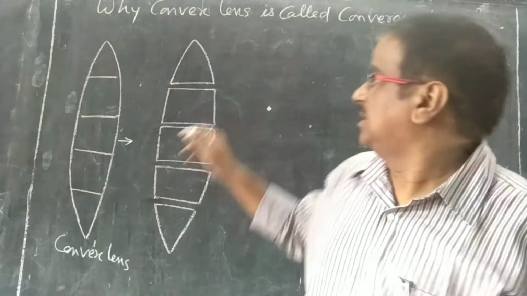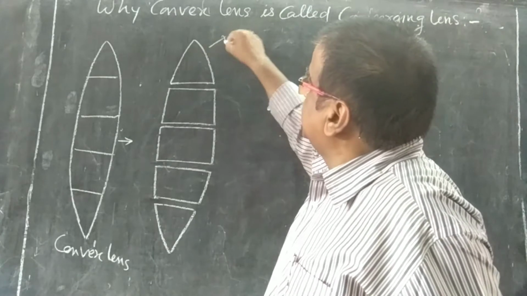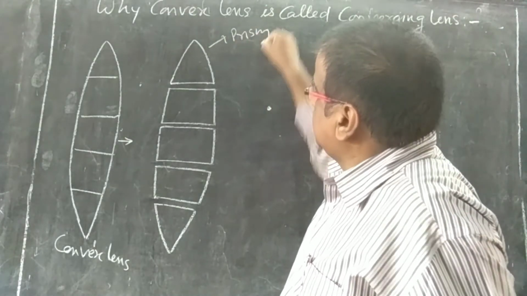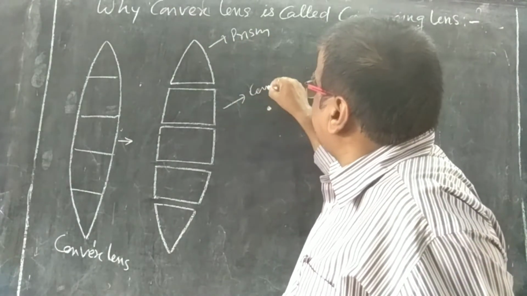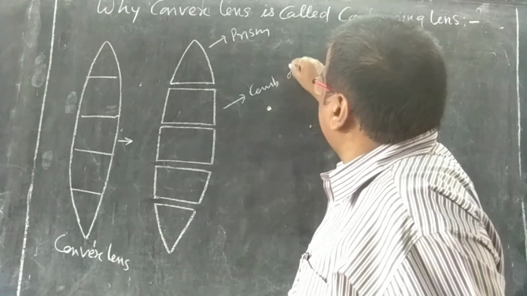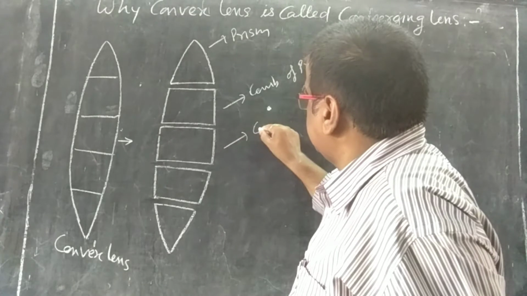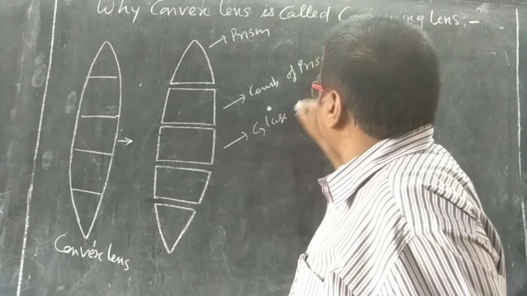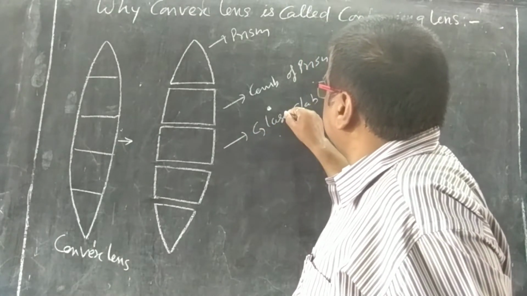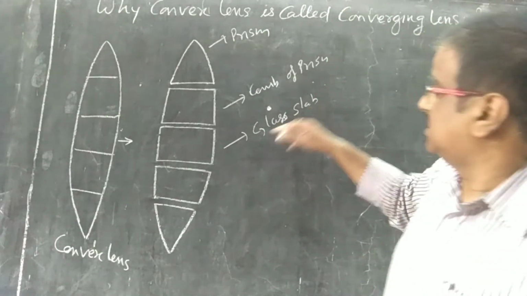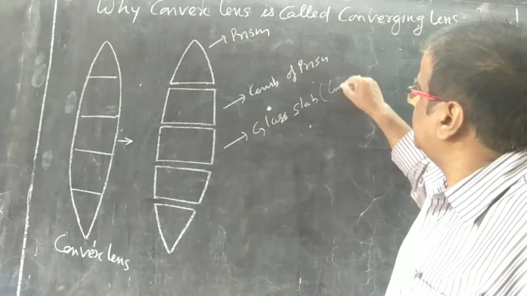You can say this one is a prism, this is a prism. This is also a combination of prisms. This is also a glass slab, and you can say that this is also a combination of prisms.